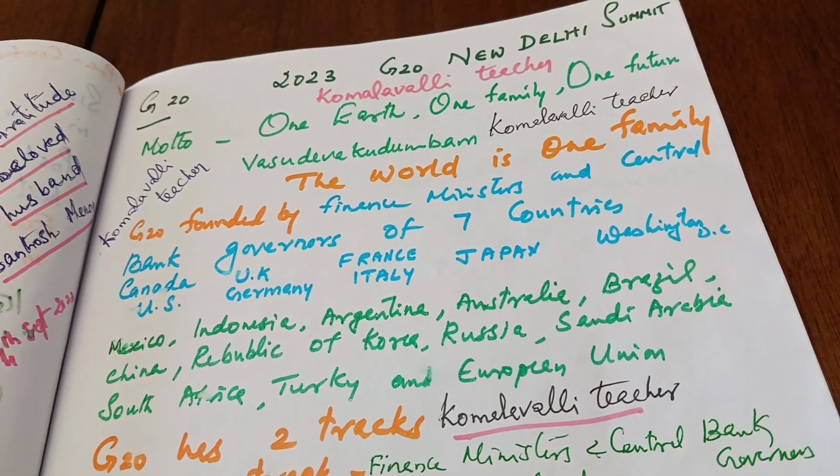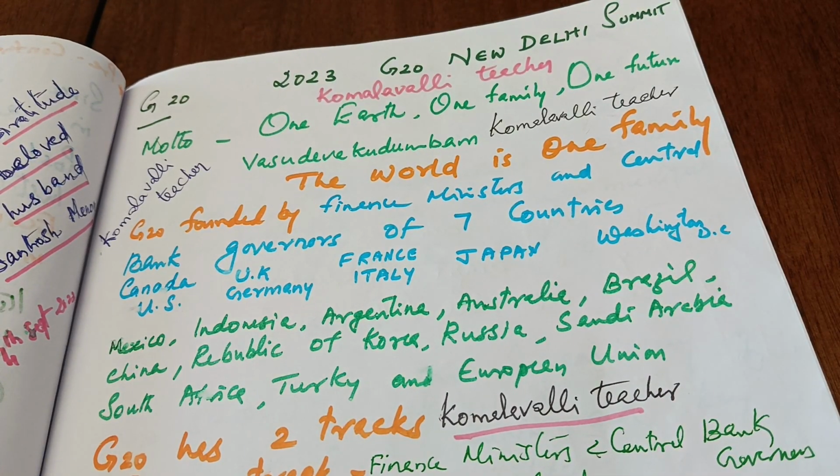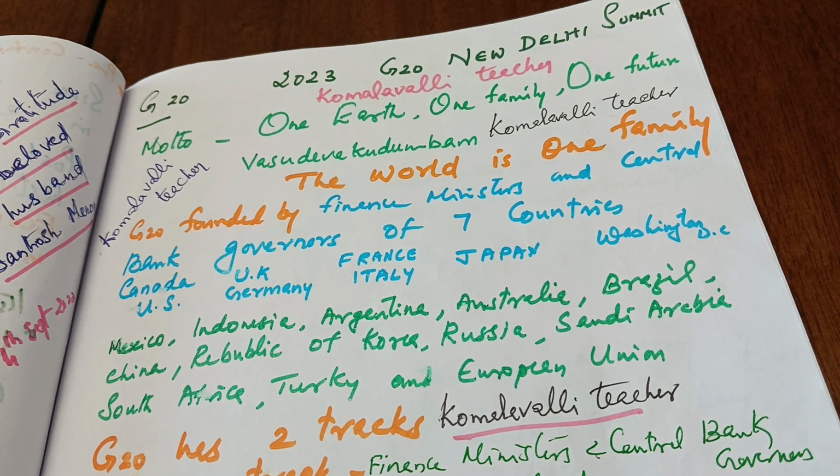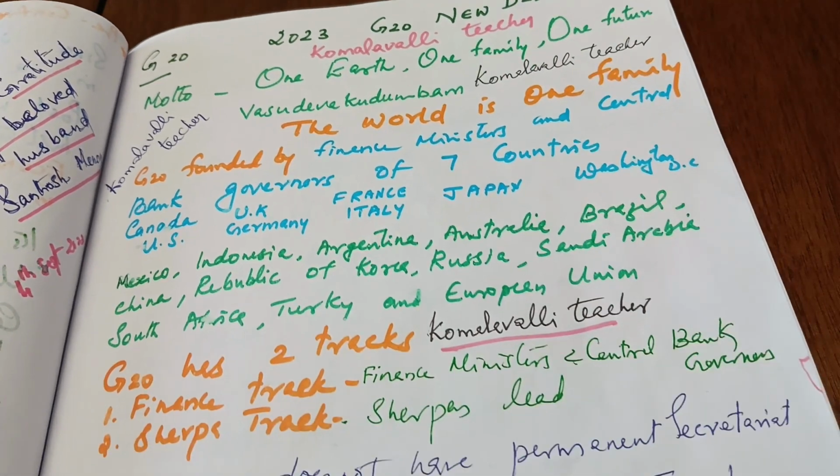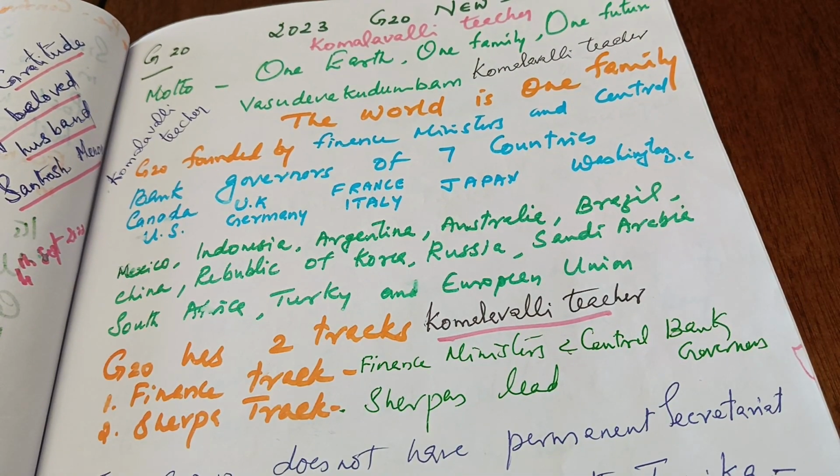And what about the aim of G20 in the New Delhi summit? Our motto is One Earth, One Family, One Future, Vasudhaiva Kutumbakam. And G20 was founded by finance ministers and central bank governors of 7 countries: Canada, UK, France, Japan, US, Germany, and Italy. And other countries are Mexico, Indonesia, Argentina, Australia, Brazil, China, the Republic of Korea, Russia, Saudi Arabia, South Africa, Turkey, and the European Union.